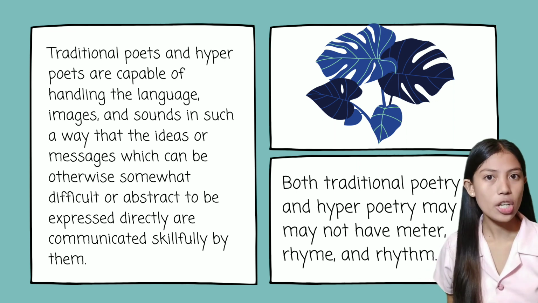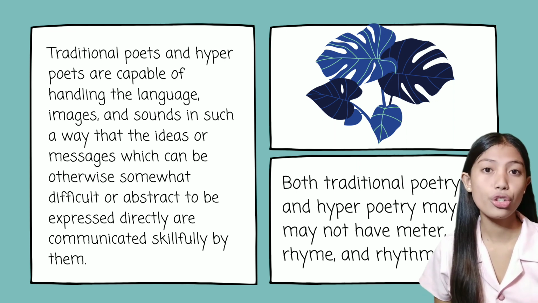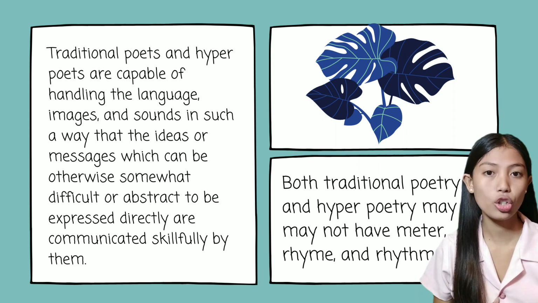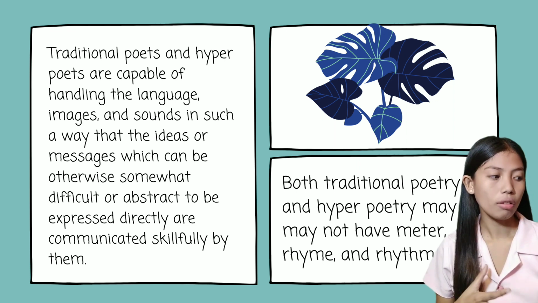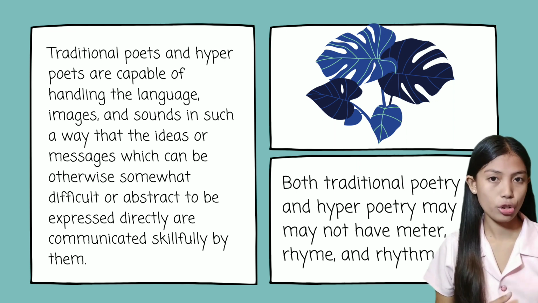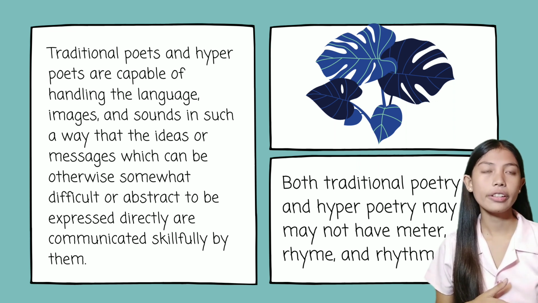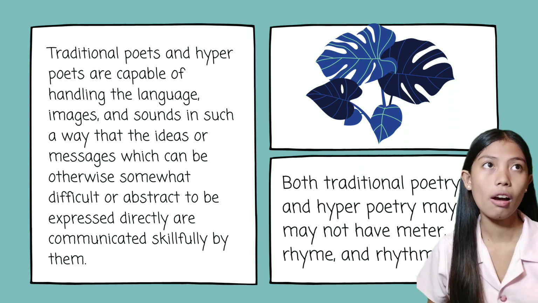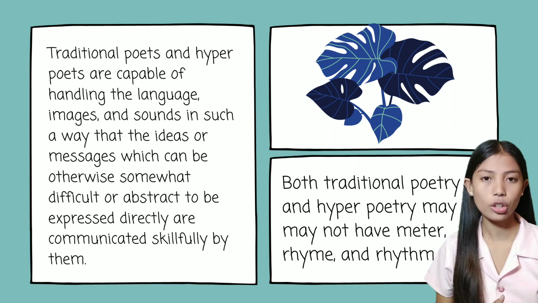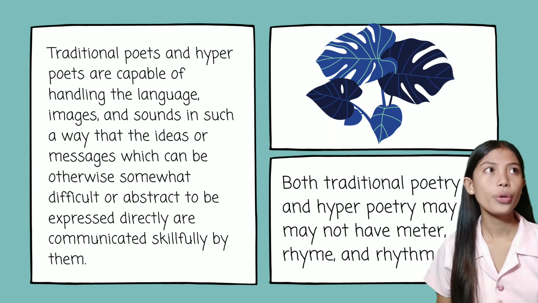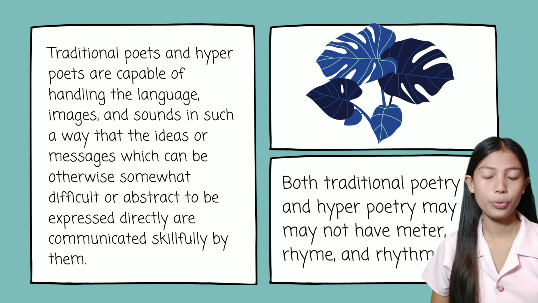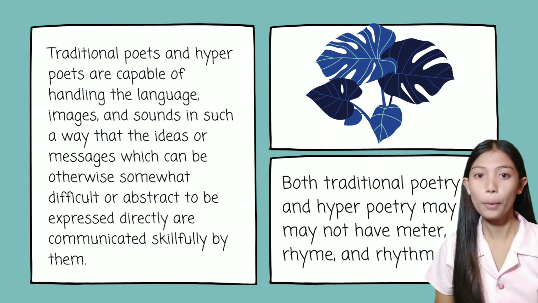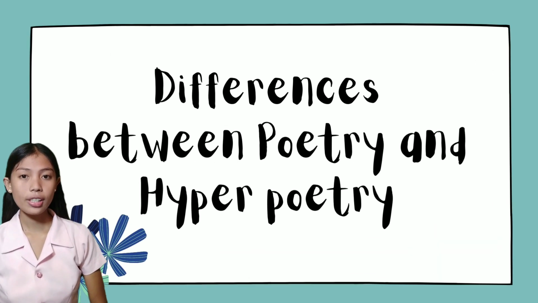So just like what I have mentioned a while ago, hyperpoetry consists of words, but it does not necessarily mean that it should have been in stanza or line. So it is not strict, and it also comes in a form of traditional poetry, which has a type of form that is not restricted in terms of lines, meters, and stanzas, for example, the blank verse. And also we have the kind of poem that has meters, rhyme, and rhythm. So this also goes with traditional poetry. So that is for their similarities.